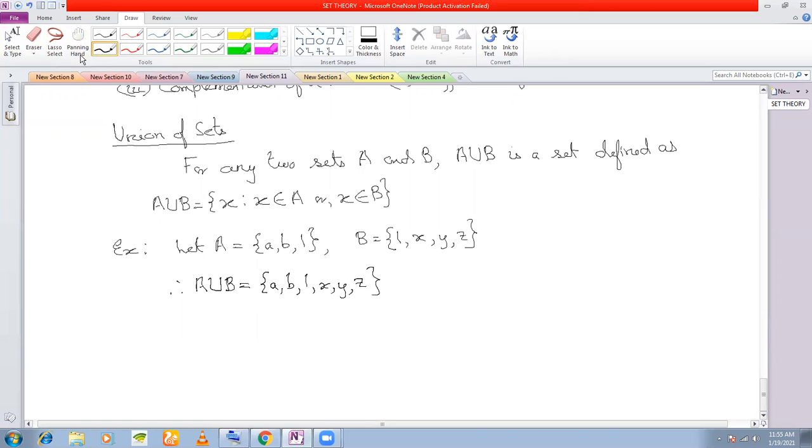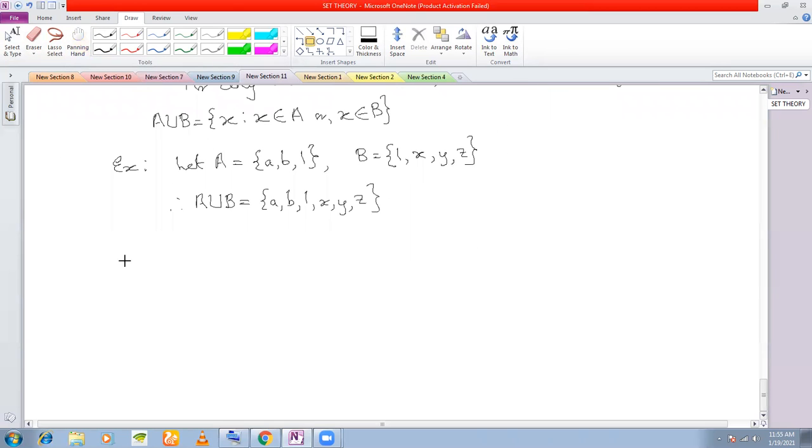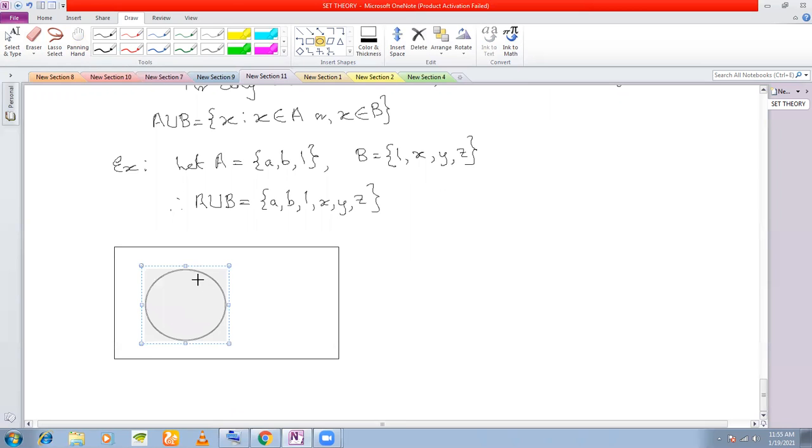Okay. Now, in terms of Venn diagram, how do you represent the union of sets? If they are overlapping sets, then you draw two overlapping circles. Normally we take overlapping sets.